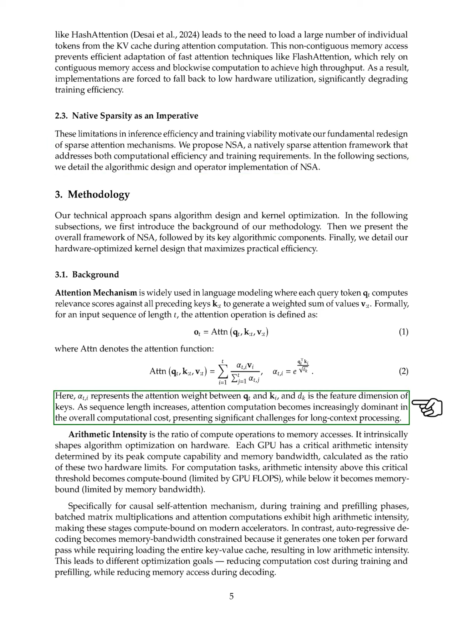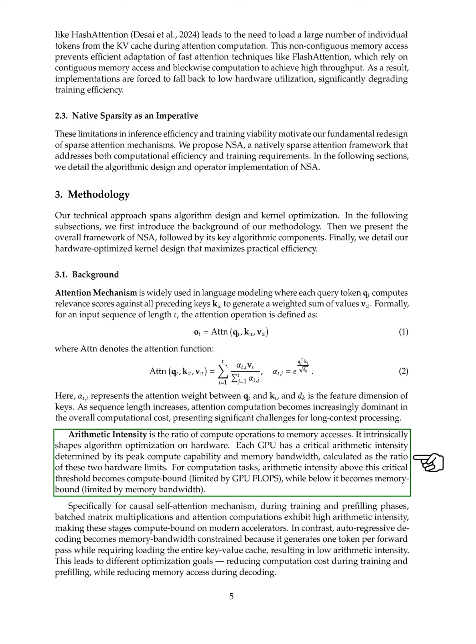As the sequence length increases, the attention computation becomes a significant part of the overall computational cost, especially for long contexts. We also discuss arithmetic intensity, which is the ratio of computation to memory access. This ratio influences how we optimize algorithms for hardware. Each GPU has a critical arithmetic intensity based on its compute capability and memory bandwidth.